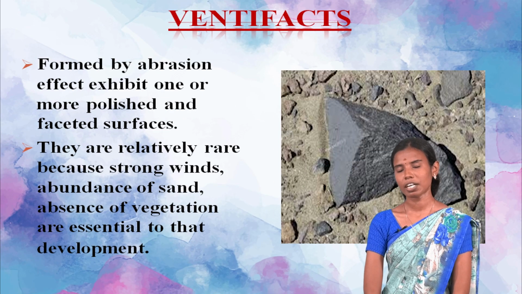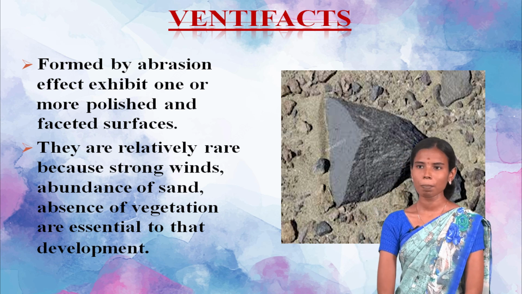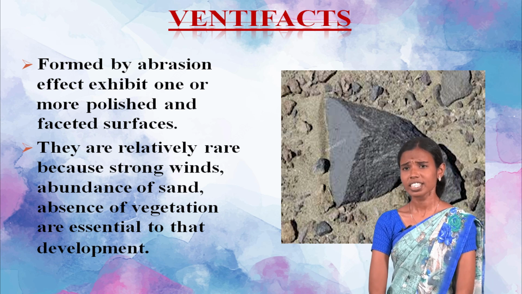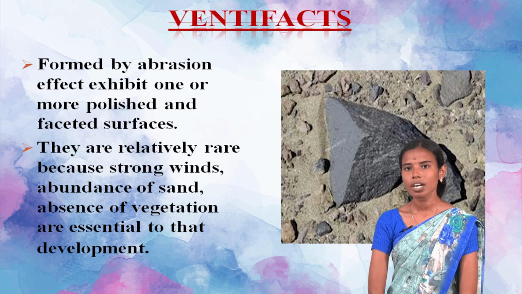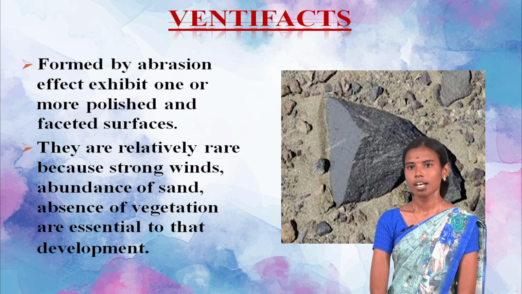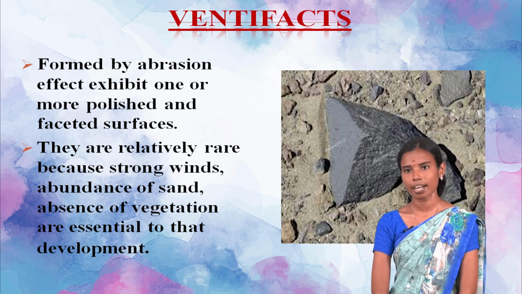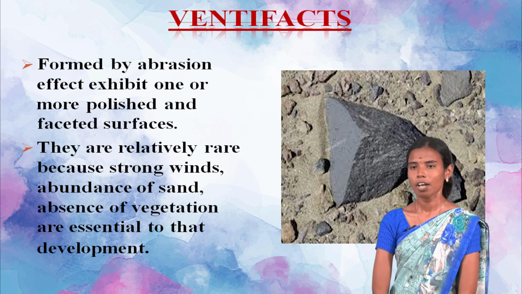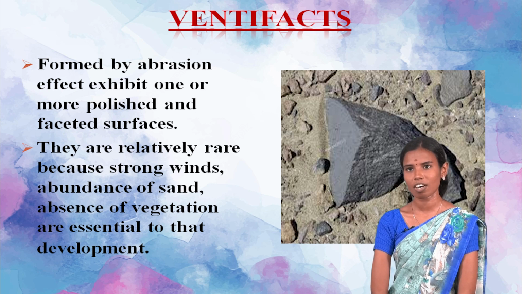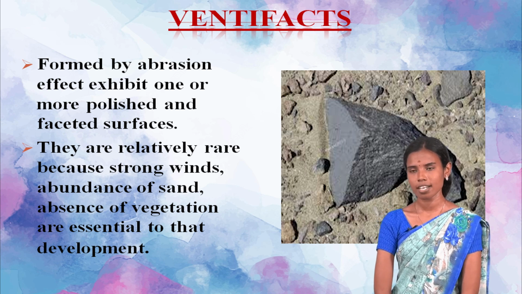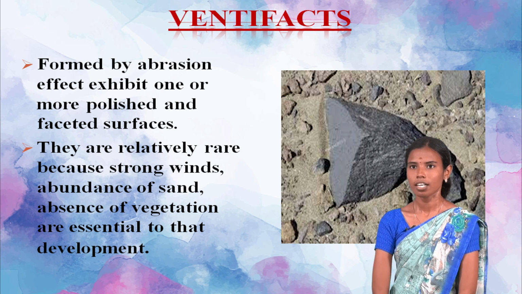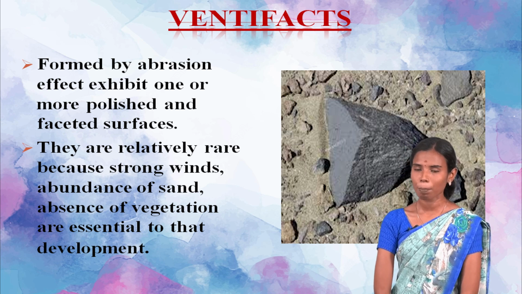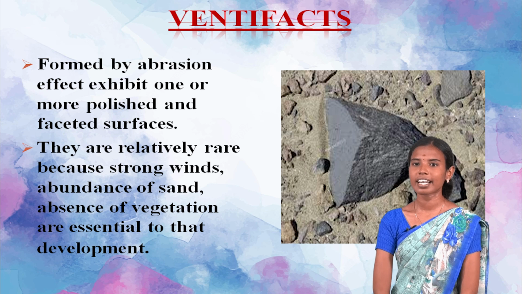Second one is ventifact. Ventifacts are formed by abrasive action and exhibit one or more polished or faceted surfaces. They are relatively rare, because strong winds, abundance of sand, and absence of vegetation are the factors which cause ventifacts. If the ventifact has only one polished surface, it is called an einkanter. If it has two polished surfaces, it is called a zweikanter. If it has three polished faces, it is called a dreikanter.